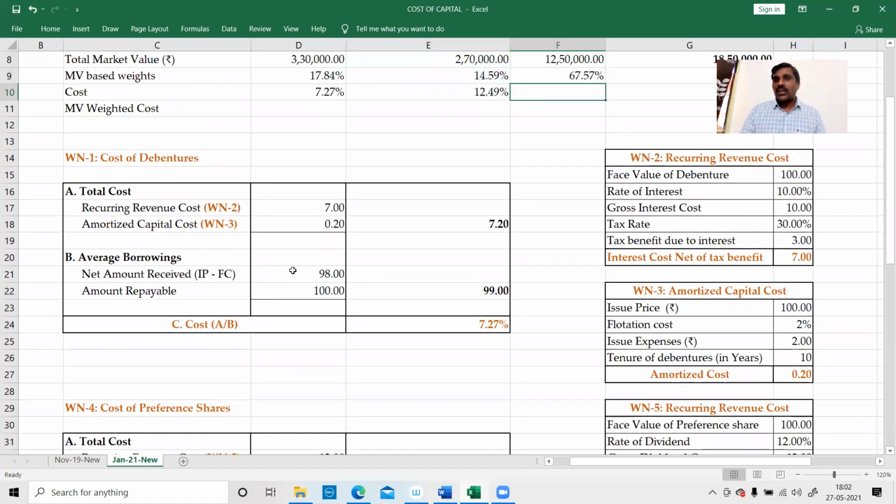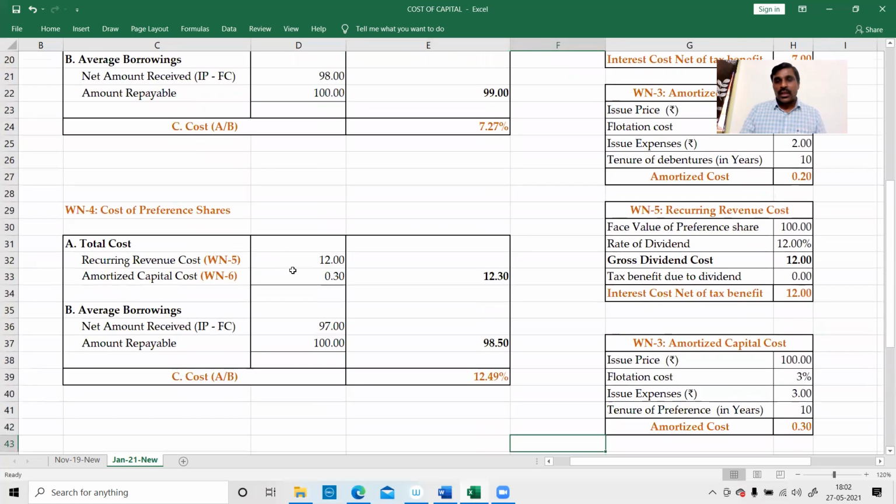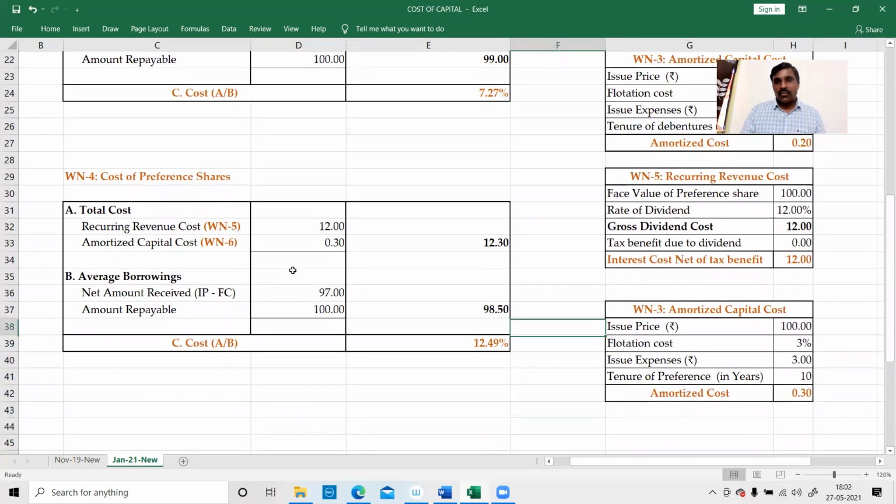Next, what is left over is only the equity shares. So working note 8, cost of equity shares. So what is the cost of equity shares?